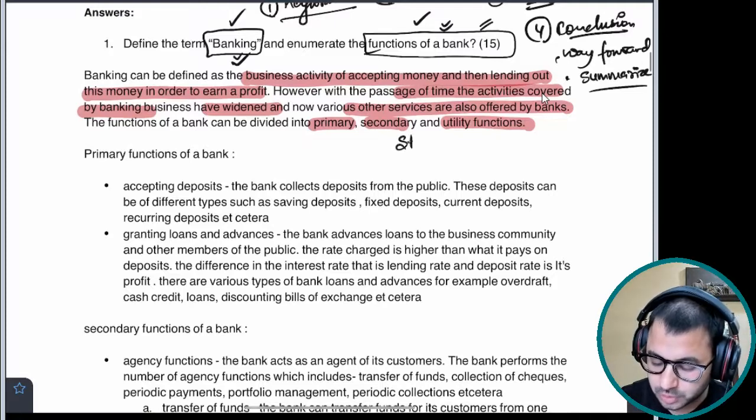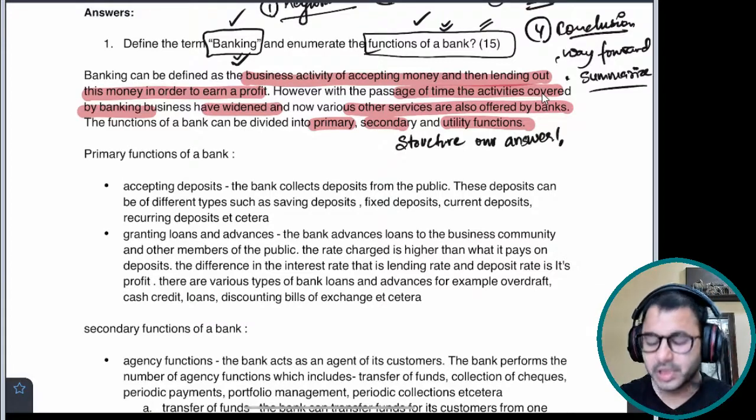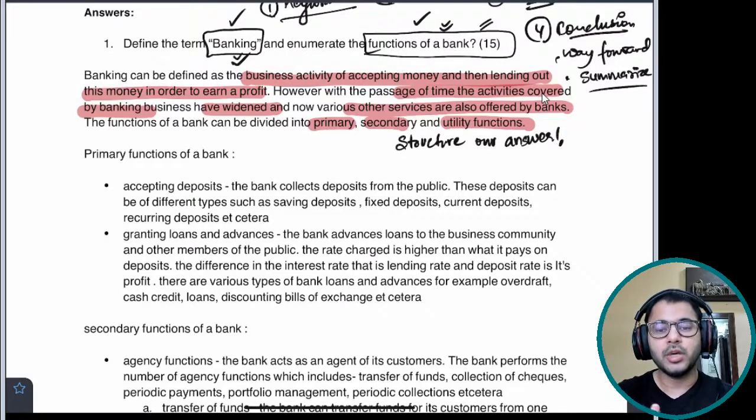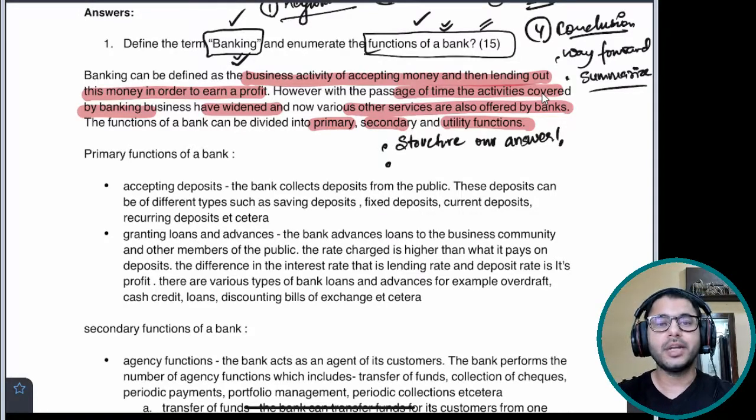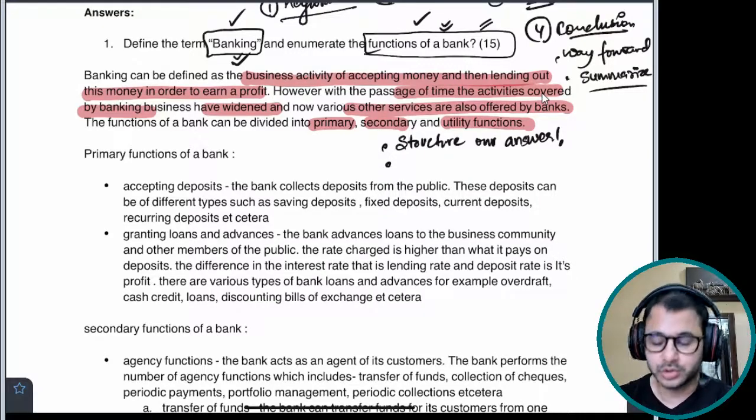The purpose of this is to structure our answer. Number one, structure our answer. It is very important that you keep a structure in your mind and you present a very well defined structure to the examiner as well, so that he also can visualize and create a structure in his own mind as to what you are thinking, what might be going on in your head when you wrote this answer.